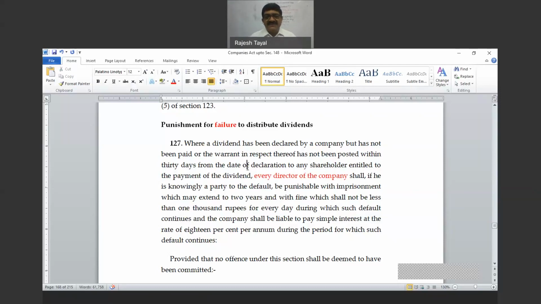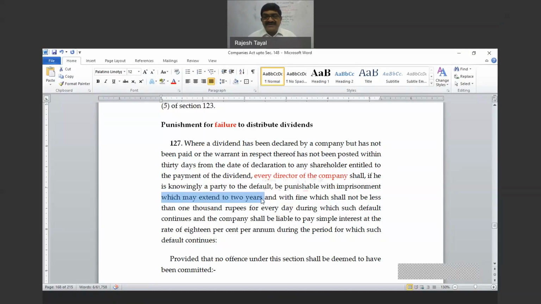When you see this, it is understanding. So just understand. When it says which extends up to, and it doesn't say not less than, it means minimum is 0. Minimum is 0, right? In GST, you must have read imprisonment up to 3 years or up to 7 years, but not less than 6 months or 1 year or 3 years, right? So their minimum is also given, but here it says which may extend. It is not giving you minimum.